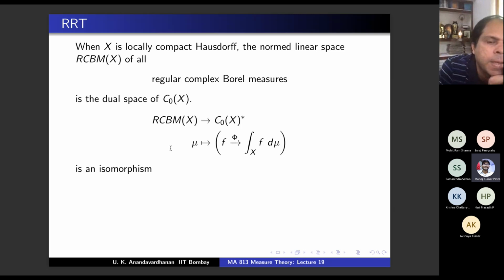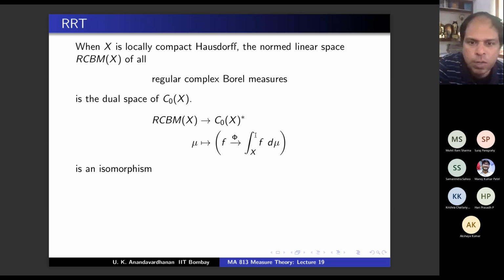Continuity is not very clear. You have to check. So modulus of phi of f is modulus of integral f d mu. But d mu you can write in terms of, you use polar decomposition. So d mu is what? d mu is h times d mod mu, right? So this is integral f h d mod mu.